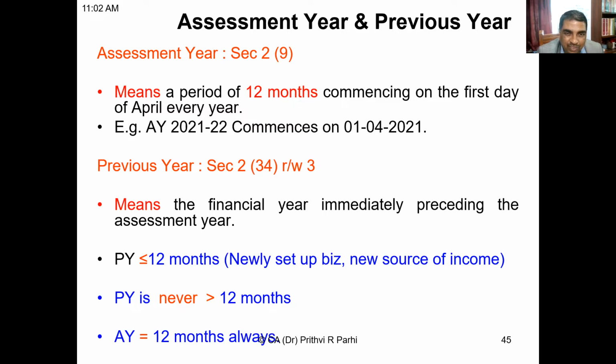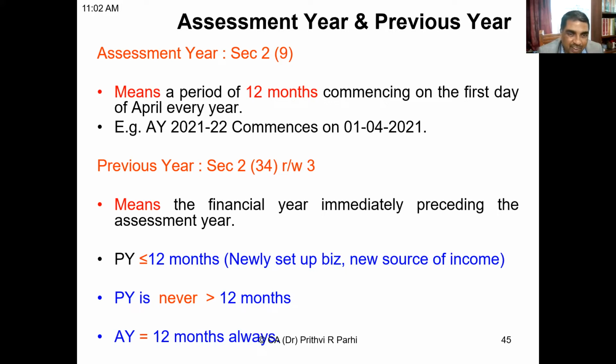So you have to read section 2, clause 34 read with section 3.